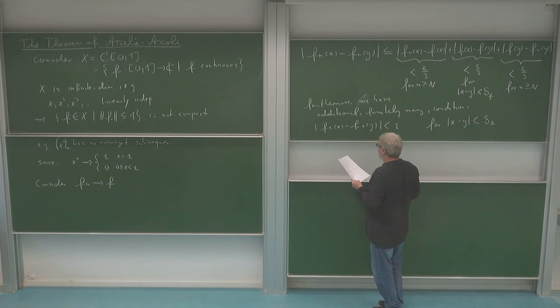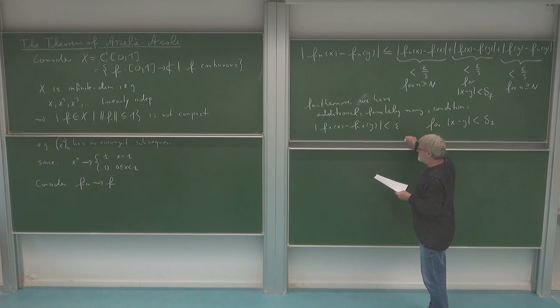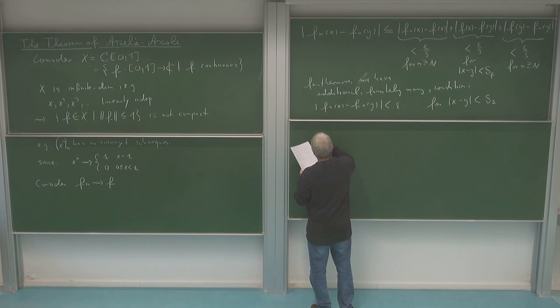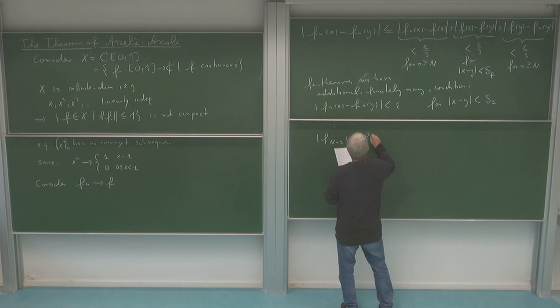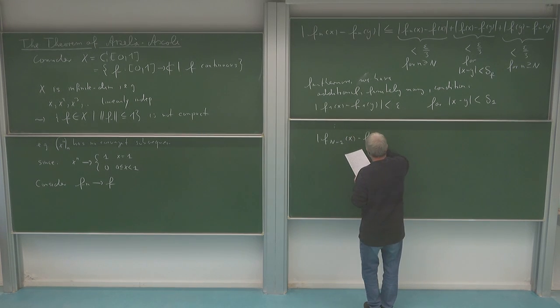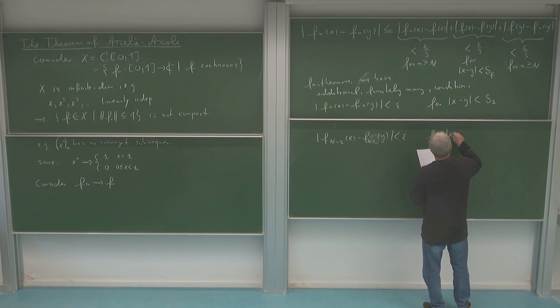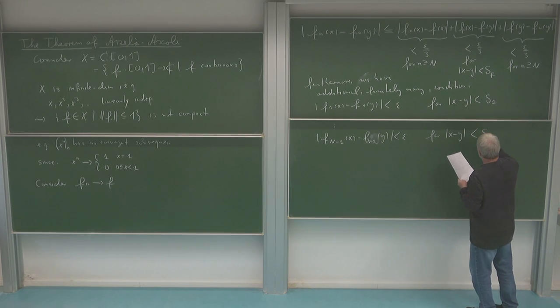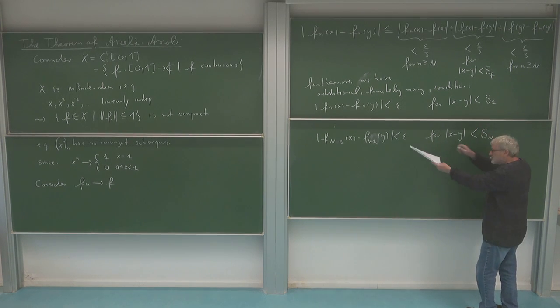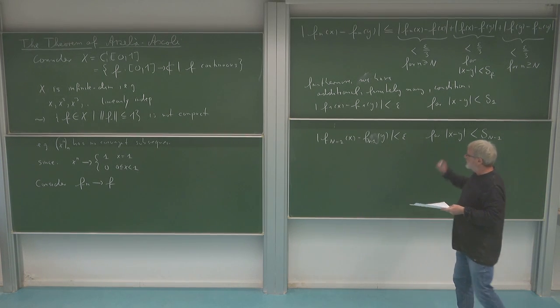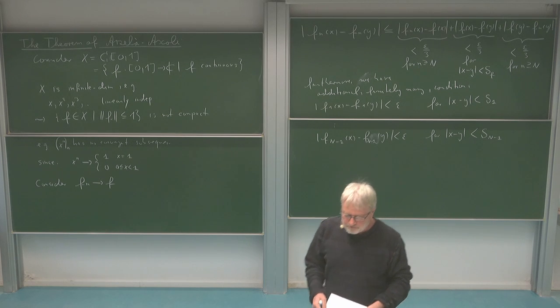I can also make this smaller than epsilon. The same holds for f2 and for f3, where I have different deltas, and so on up to f capital N minus 1 of y. This can also be made smaller than epsilon if I only make the difference between x and y small enough, namely smaller than a delta which depends on the function I consider here, so I call it delta N minus 1. Good.